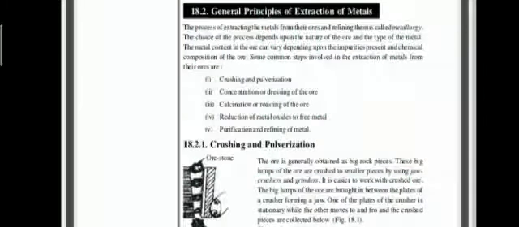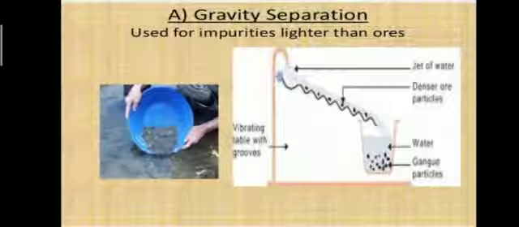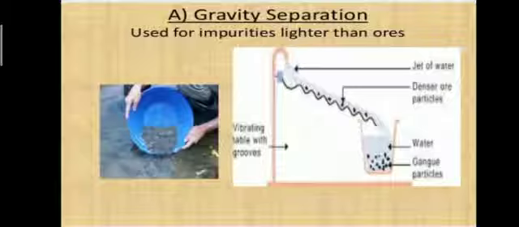Depending upon the nature of ore, one or more of the following steps are taken to concentrate. These are mostly physical methods of concentration or also some chemical methods. The second is gravity separation or hydraulic washing. This is used for impurities lighter than the ores. This method is based on the difference in densities of the ores and gangue.